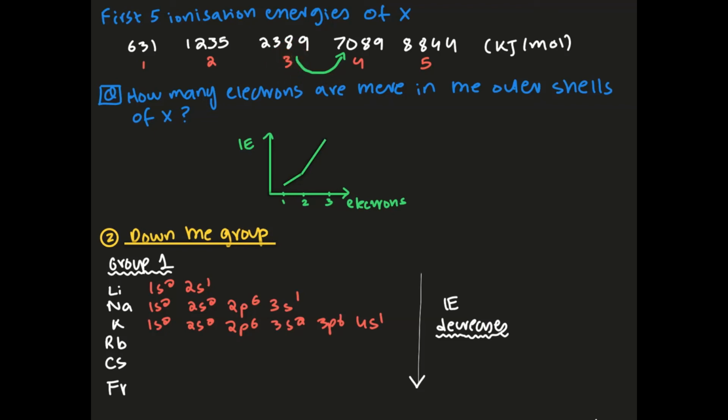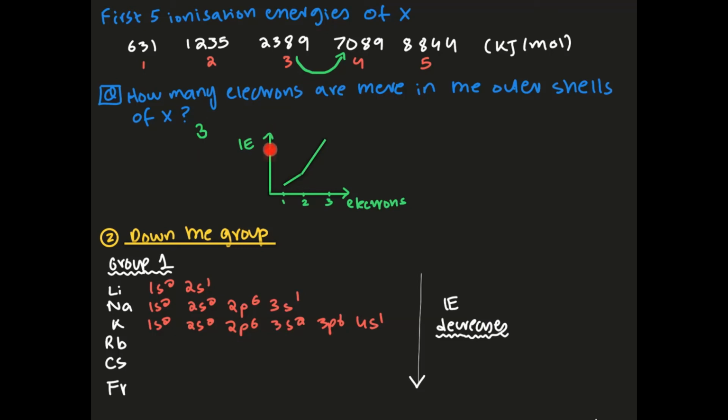So this element is going to be in group 3. So the number of valence electrons that you're going to have is 3. Why is that? Because there's a huge jump between the third and fourth ionization energies, which tells you that somewhere over here the valence electrons are being removed. So because of that, it takes a lot more energy to remove the fourth electron because the valence electrons, the ones that are in the valence orbital, have been removed. So because an entire orbital has been removed, the amount of shielding that's going to be experienced by the inner electron is going to be a lot more. So because of that, the element is going to be in group 3.